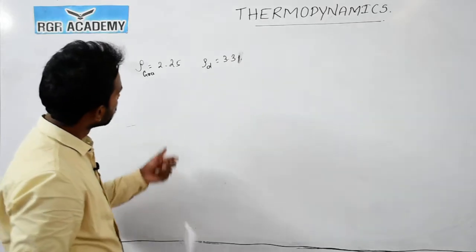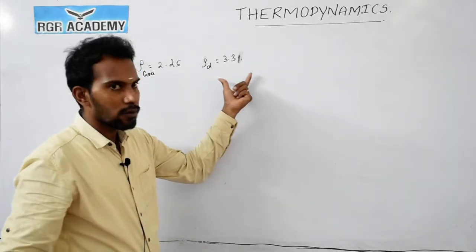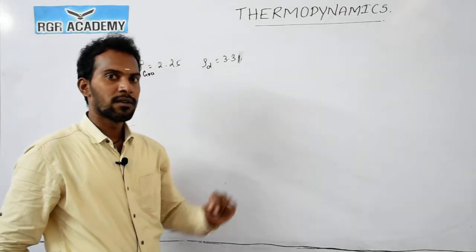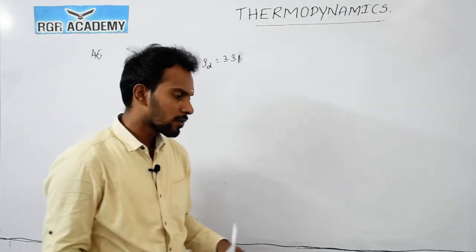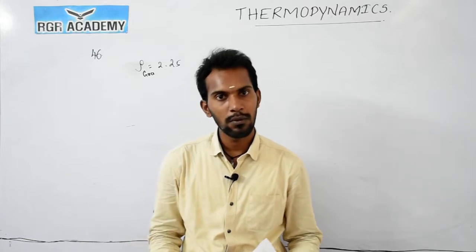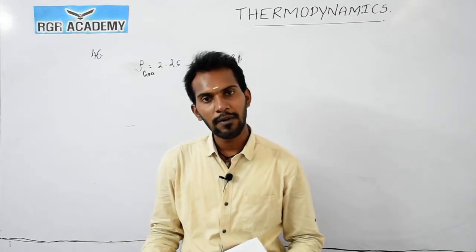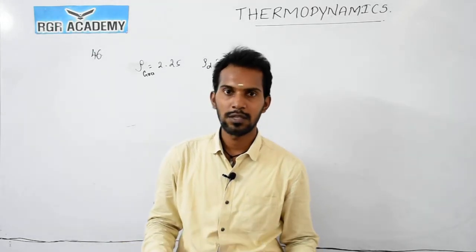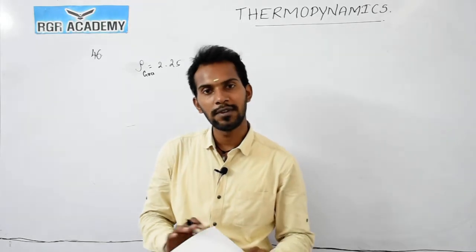So graphite gets converted into another allotropic form, which is diamond. Is it possible at normal pressure to convert graphite into diamond? It is not possible, so it is not thermodynamically feasible.